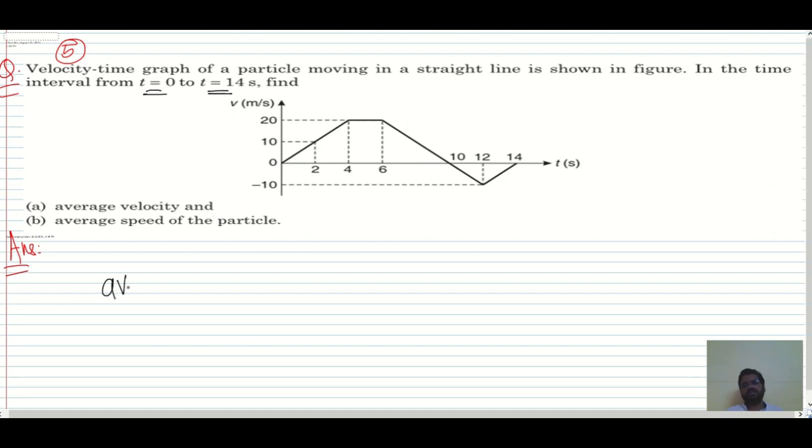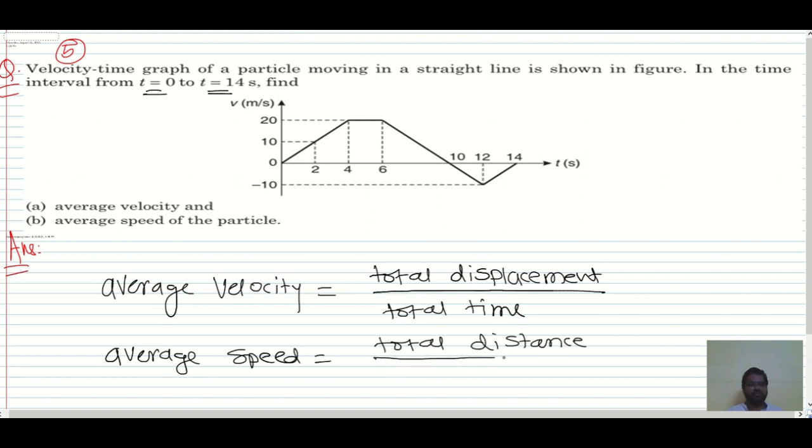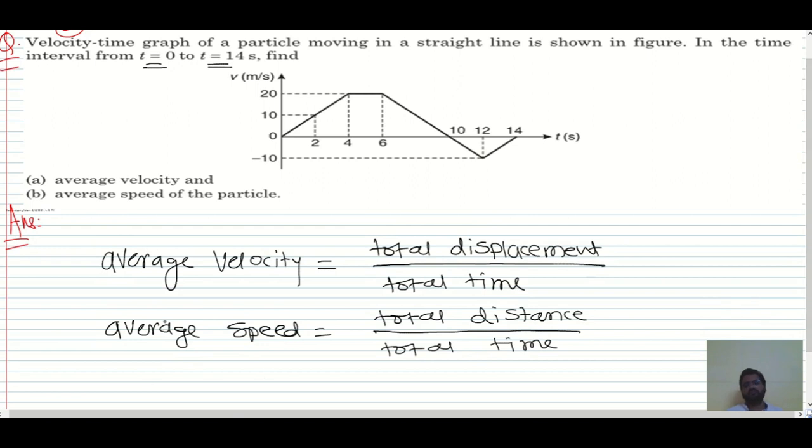So average velocity is nothing but what? Average velocity is equal to, you can write, total displacement by the total time, and average speed you can write total distance by total time.